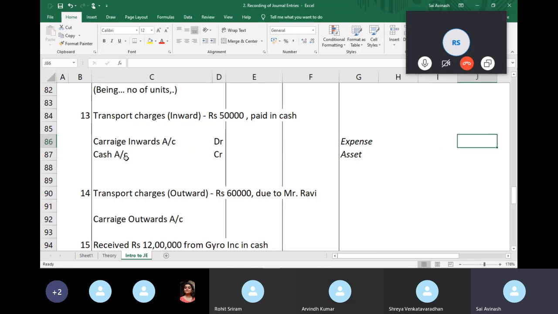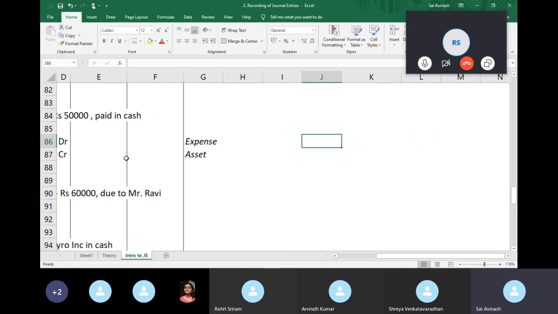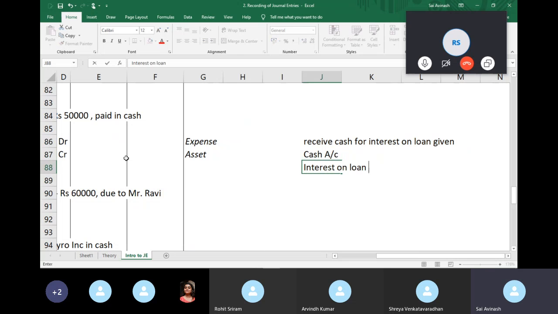So you should be able to figure out what aspect of a journal entry affects profit. Say if I'm receiving cash, right? Receive cash for interest on loan given, right? So the cash account and interest on loan account, right?